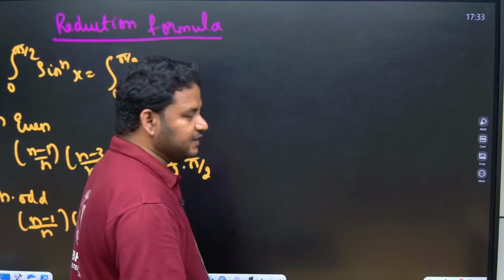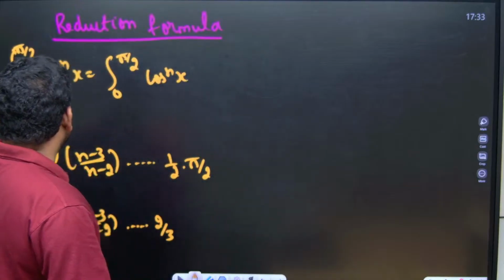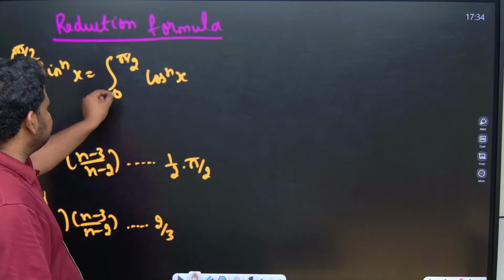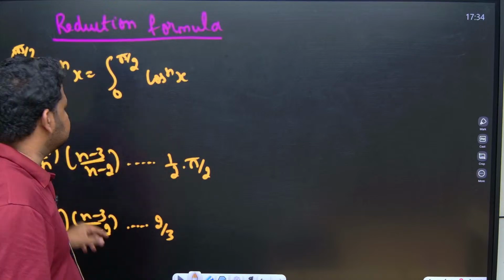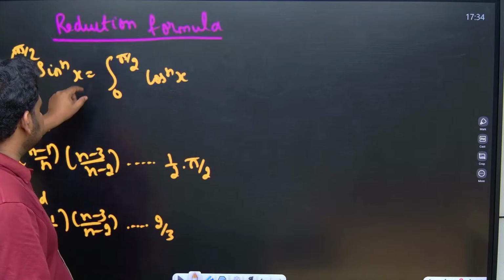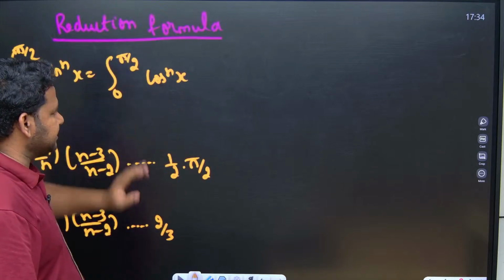So if I talk about the reduction formula, friends, if it is 0 to pi by 2, only then we can apply the reduction formula, and we can apply it only for sin and cos. If it is 0 to pi by 2 sin n x, or 0 to pi by 2 cos n x, what will happen?